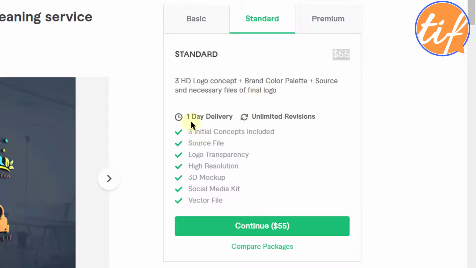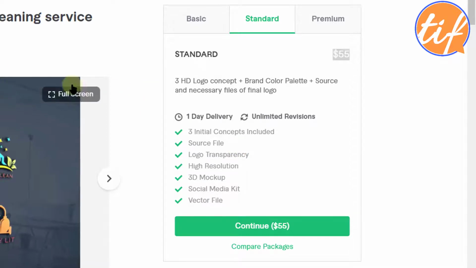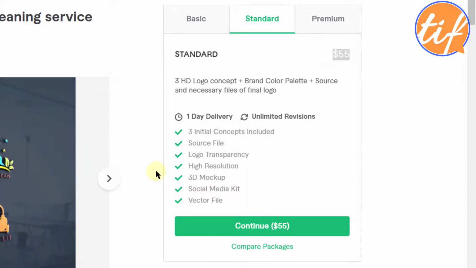And 1 day delivery. Again, a lot of things to be done in one day. If you get 5 orders on the same day, a lot of logo designers actually get a lot of orders every day. Since these are starting, they are not getting a lot of orders, but normally they do.